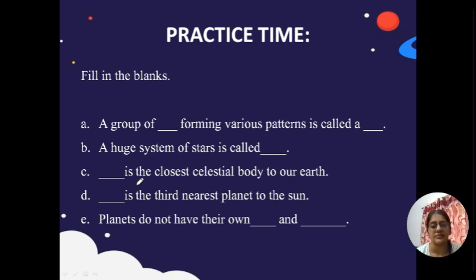Then the dash is the closest celestial body to our Earth. Which is the closest celestial body to Earth? It is Moon. That's why you can see it and it appears big. Dash is the third nearest planet to the Sun. It is none other than our Earth. Then planets do not have their own dash and dash. I told you stars have their own heat and light, but planets don't have it of their own. They get it from Sun. Earth gets its heat and light from Sun.